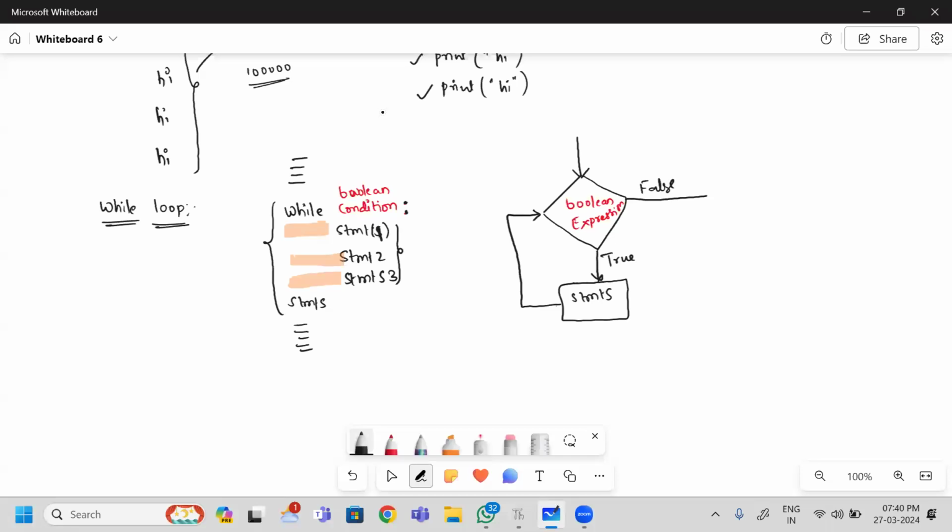This process will continue until the Boolean expression returns false. If it is false, then the block you have written will be skipped and the remaining part of your program is executed. So this is the way we write the while condition, and the evaluation can be done like this.